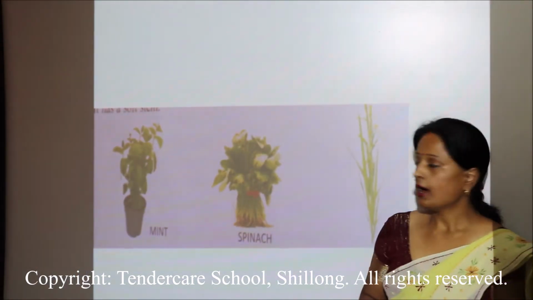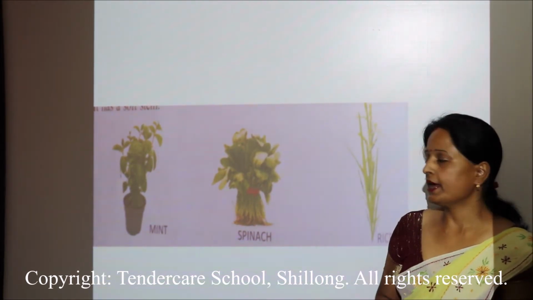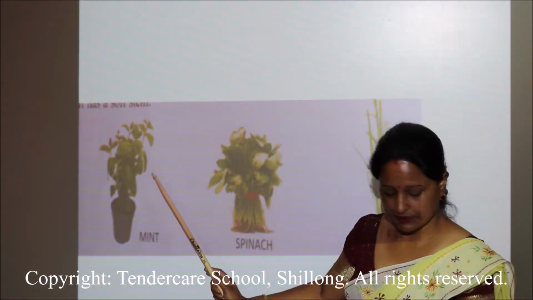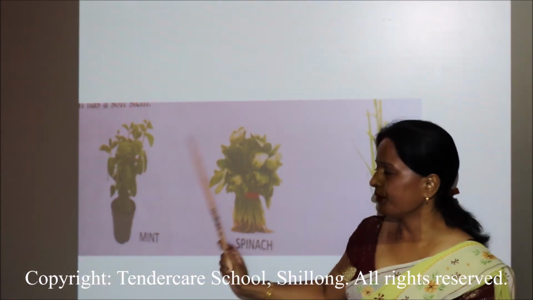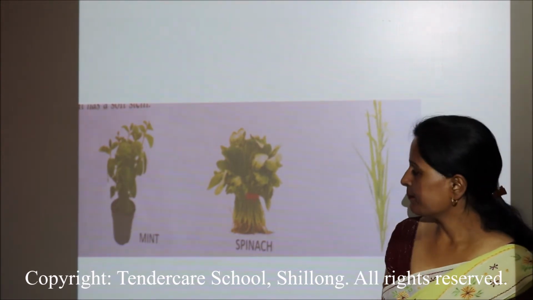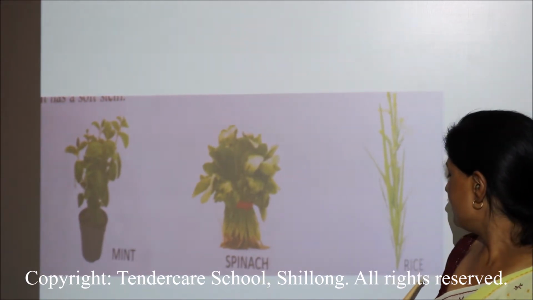Next comes herb. Herbs are shorter plants. They are having weak stems. Their stems are not very strong and we can break them easily. They are mostly the medicinal plants. Here we have mint, spinach and rice.